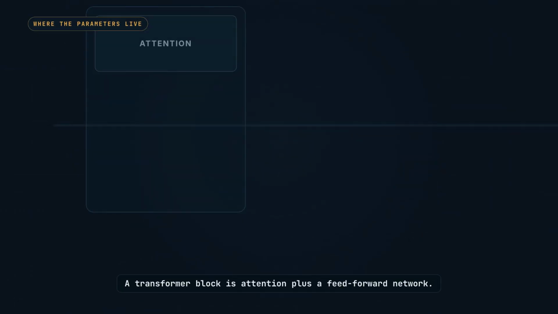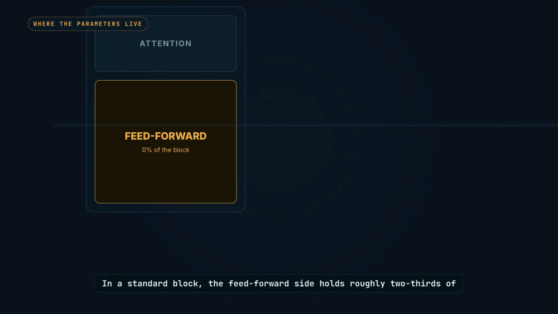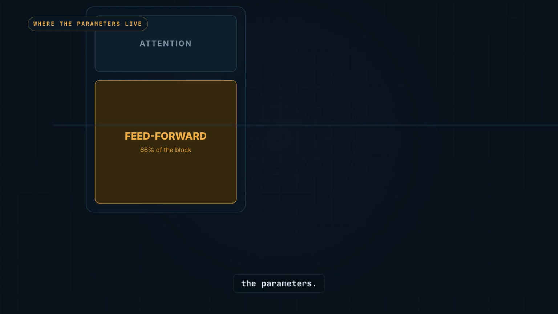A transformer block is attention plus a feed-forward network. In a standard block, the feed-forward side holds roughly 2/3 of the parameters. A dense model can't skip any of it. Every token pays for the whole thing at every layer.